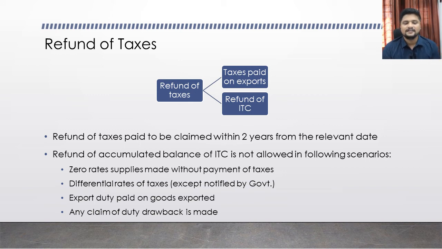The second one is if there are differential rates of taxes. What is differential rate of taxes? For example, your input taxes are liable at the rate of 18%, and your output supply is liable for a tax rate of 5%. You will pay 18% on your inward supply, and your liability on your outward supply is only 5%. Then there is a differential in rate. What will happen? Automatically your input tax credit will build up. You cannot utilize that input tax credit.